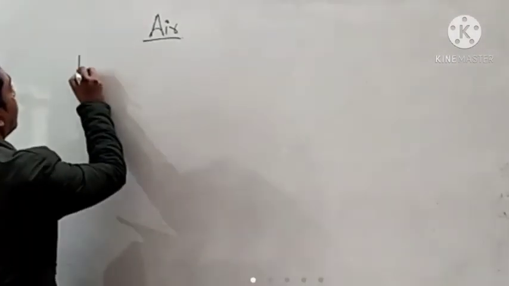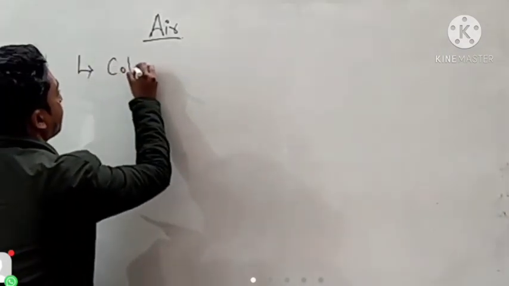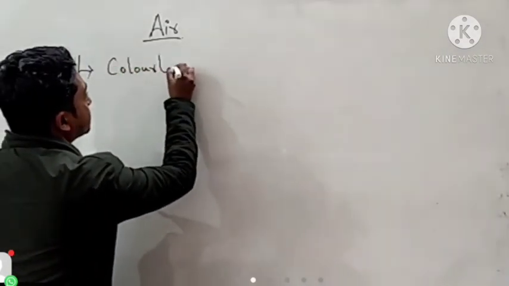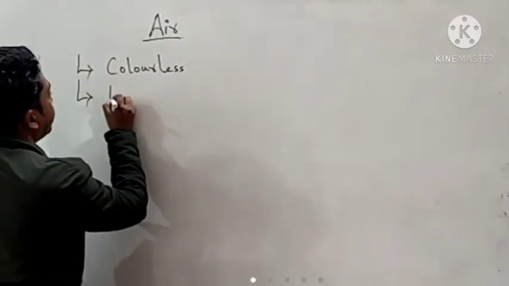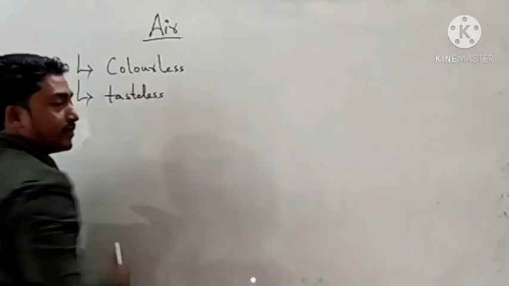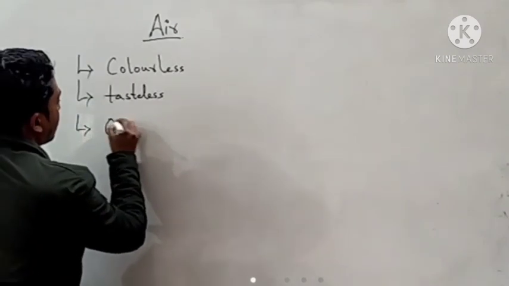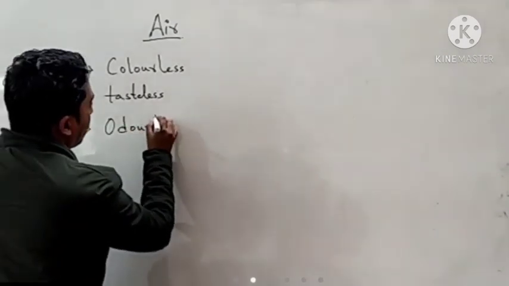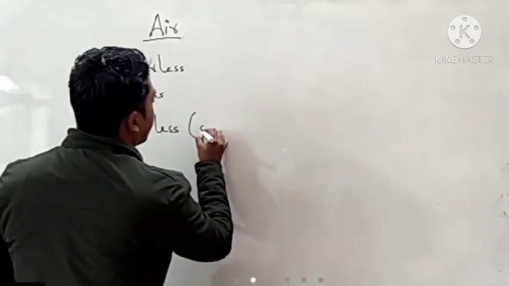So we came to know that air is colorless. That means it has no color. It is tasteless. It doesn't have any taste. It is odorless. That means it doesn't have any smell.